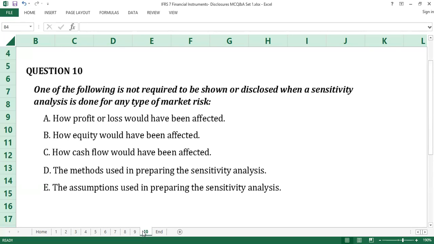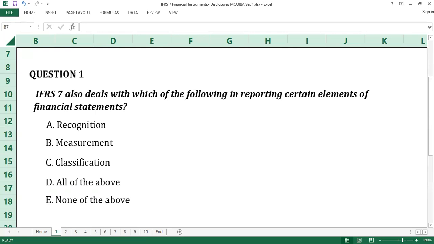We proceed to reveal the answers. Question number 1. The answer to question number 1 is E, none of the above. IFRS 7 is purely a disclosure standard that does not deal with recognition, measurement, classification, or specific presentation of elements of financial statements. Generally, the objective of IFRS 7 is to require entities to provide disclosures in their financial statements.